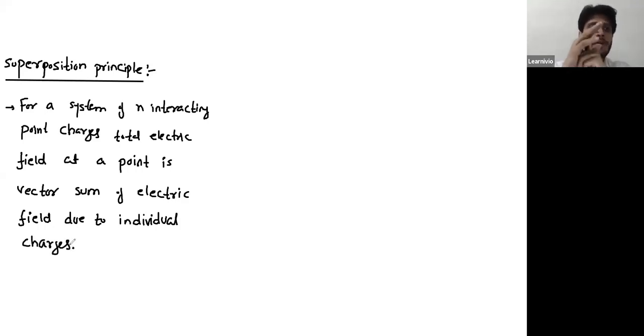So if you have a system having n point charges, then electric field at a particular point is the vector sum of electric field due to individual charges.